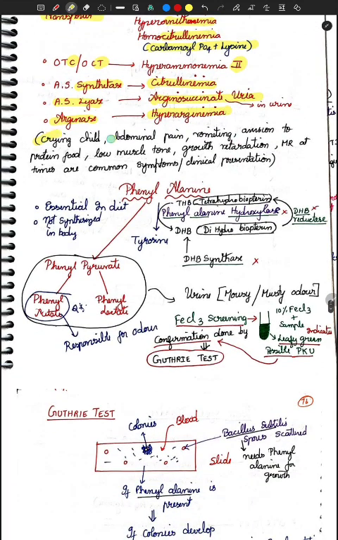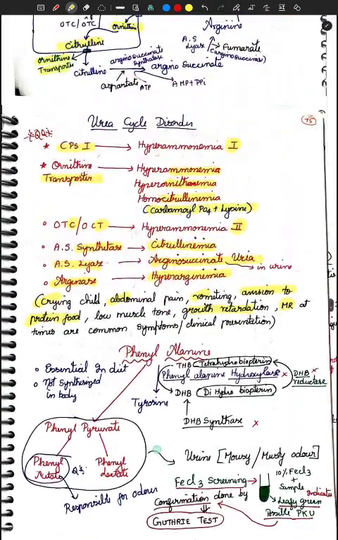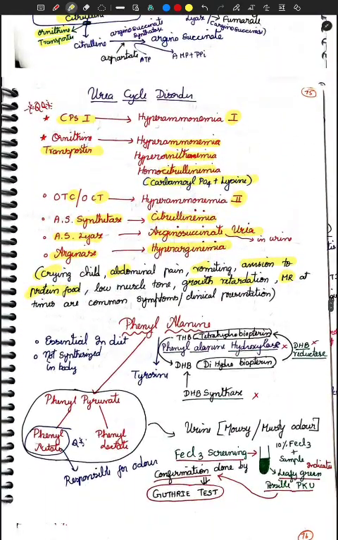Basically a crying child, abdominal pain, vomiting, aversion to protein food, this is very, very typical. Aversion to protein food, growth retardation and mental retardation all point towards amino acid disorders, more precisely urea cycle disorders, because ammonia is an irritant to your brain. This is very, very important. I am just telling it again.